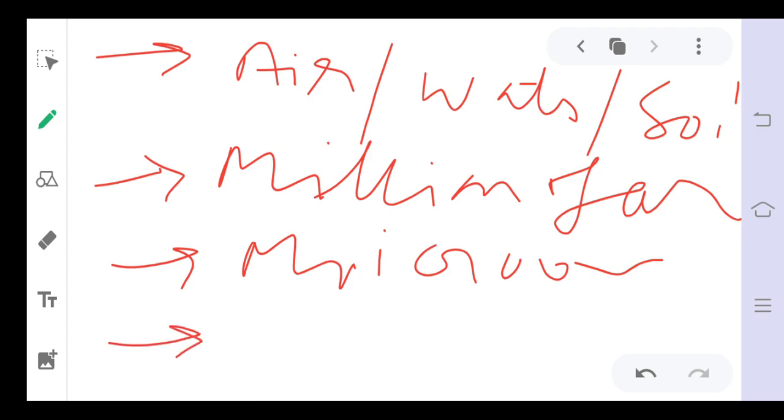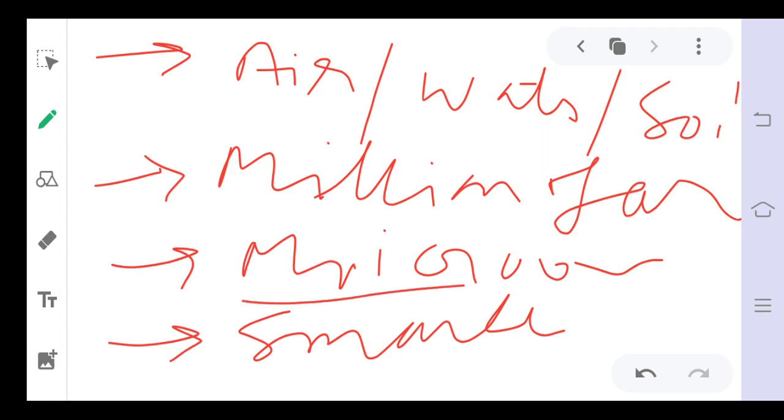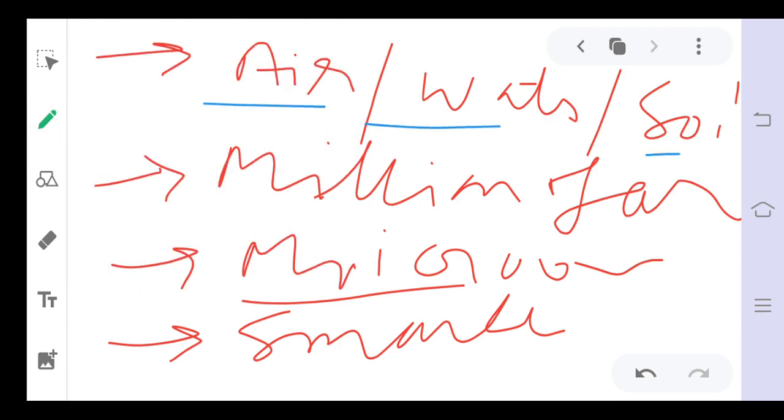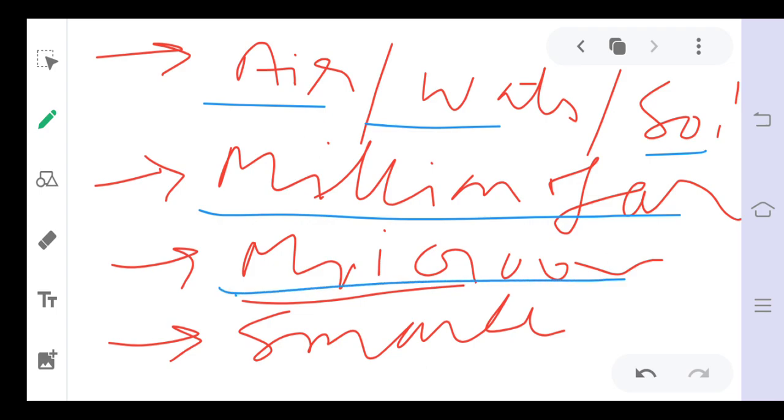Why? Because these organisms are too small to be visible to the naked eye. They are present everywhere in our surroundings, millions in number, and are called microorganisms because they are too small to be seen with the naked eye.